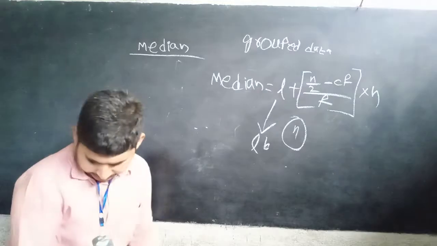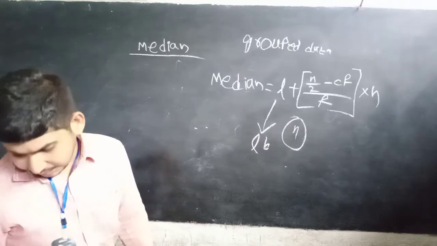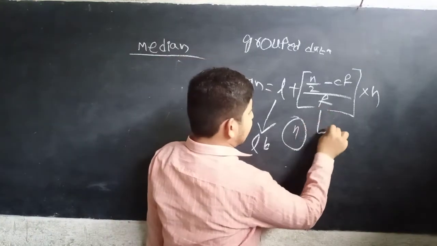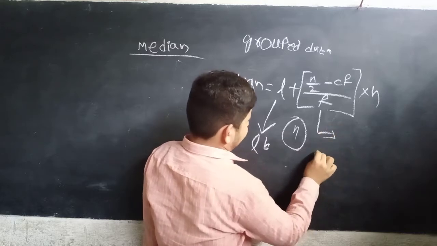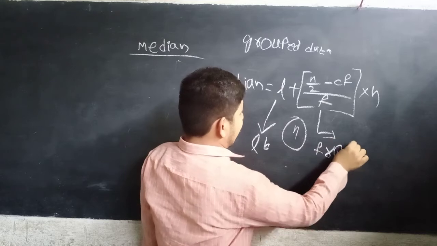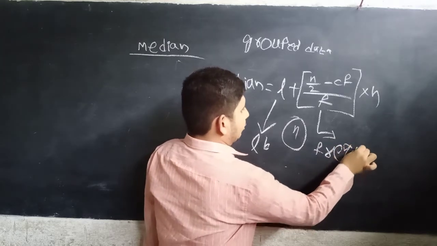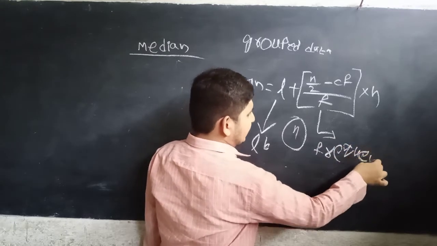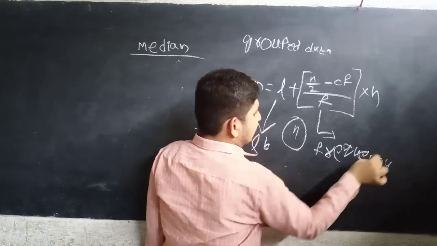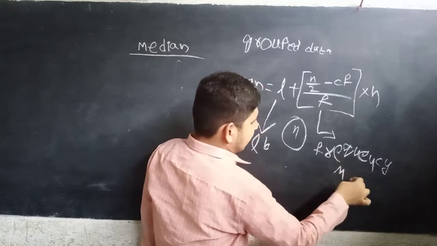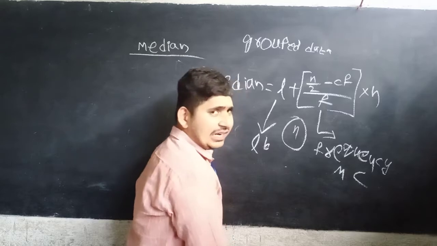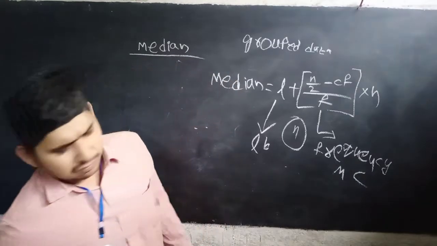F is the frequency of the median class. Now CF means what?